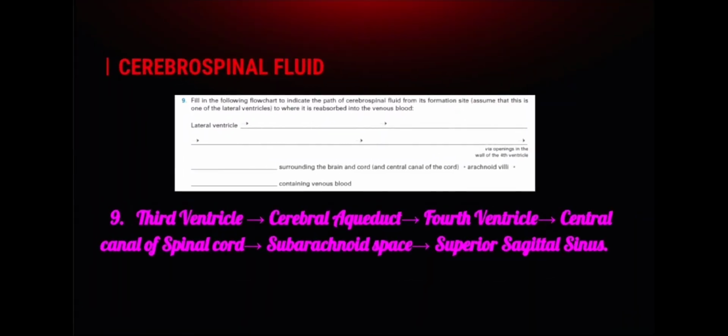So now I am going to indicate the path of cerebrospinal fluid from its formation site. From the lateral ventricle to the third ventricle, to the cerebral aqueduct, to the fourth ventricle, to the central canal of the spinal cord, to the subarachnoid space surrounding the brain and cord, to the arachnoid villi, to the superior sagittal sinus containing venous blood.